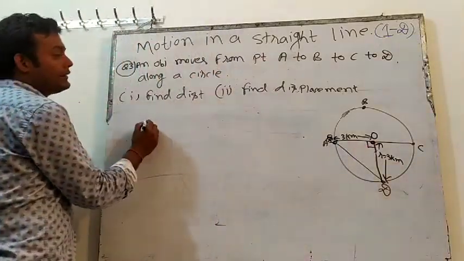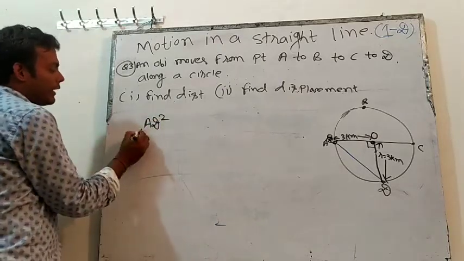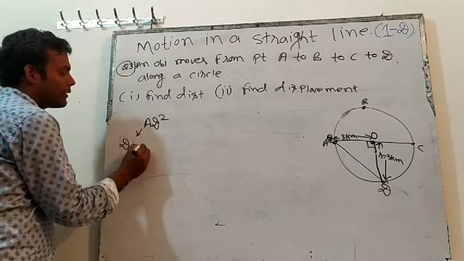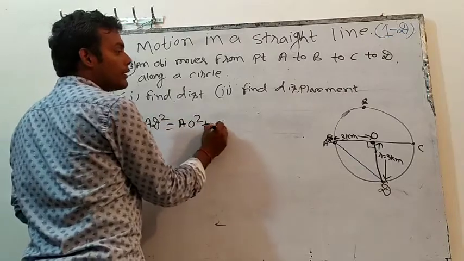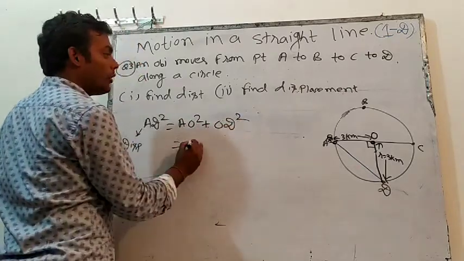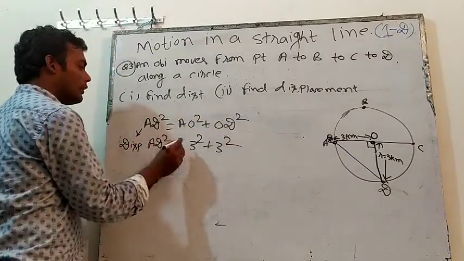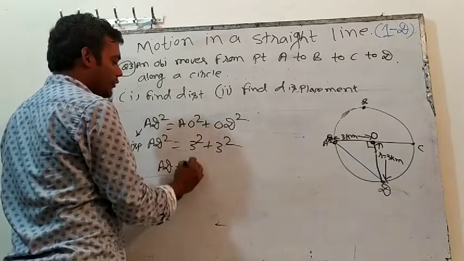So can we find AG square? AG is the displacement. That means if I find AG, I will find the displacement. So AG square is equal to AO square plus OG square. AO is 3 km, so 3 square plus 3 square. So AG square will be 9 plus 9, 18. So AG will be root 18.